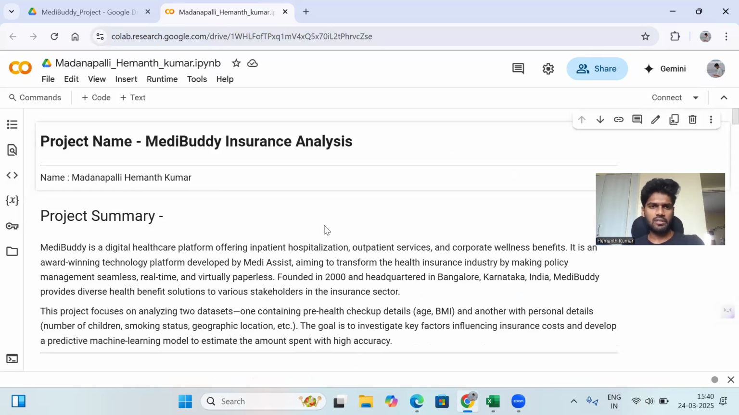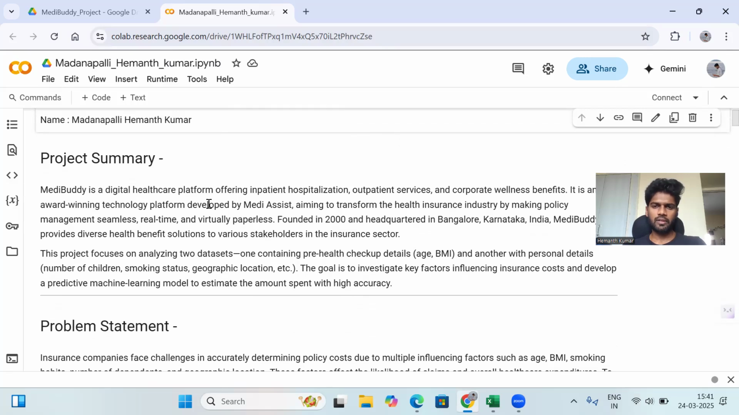This is my index page. This is my project title, MediBuddy Insurance Analysis, and my name is Hemant Kumar. This is a basic project summary. MediBuddy is a digital healthcare platform, as we already discussed, and it is currently in Bangalore. It focuses mainly on these datasets.